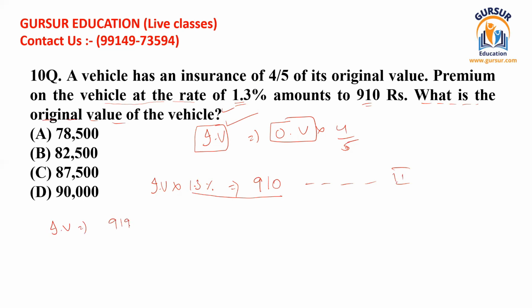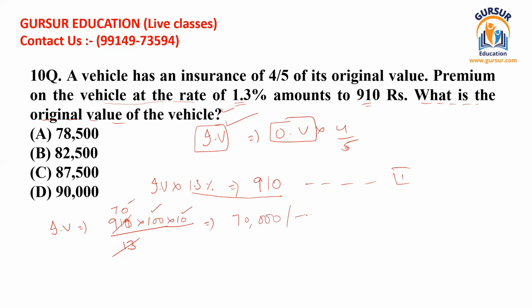This is 910 divided by 1.3, and I am just getting rid of the decimal point. I am writing here 100 and writing here 10. 100 for specifying the percentage, and 10 for just getting rid of the decimal point. We can easily see that we can divide 91 by the table of 13, and if we divide that, we get the value of 7, and that comes with 0 as well, because 0 is also given. So if we solve this equation, we get the value of 70,000.